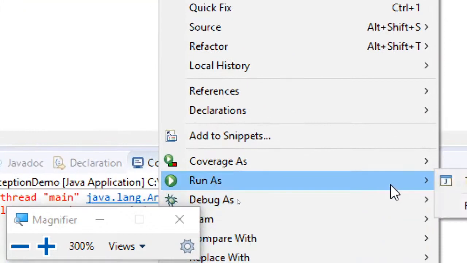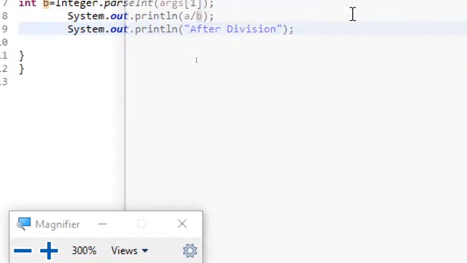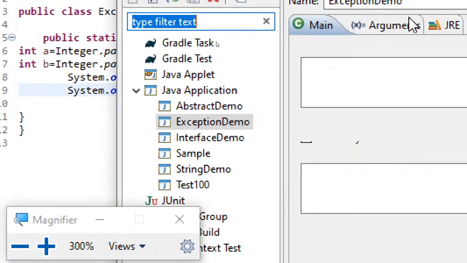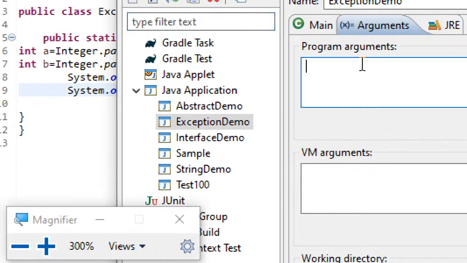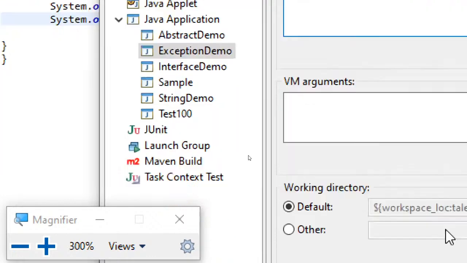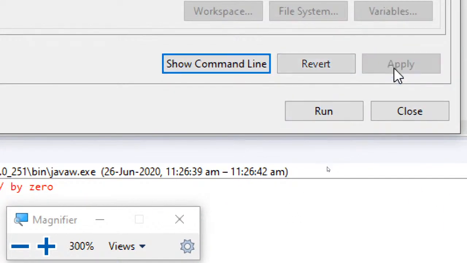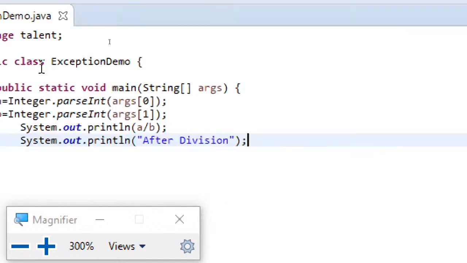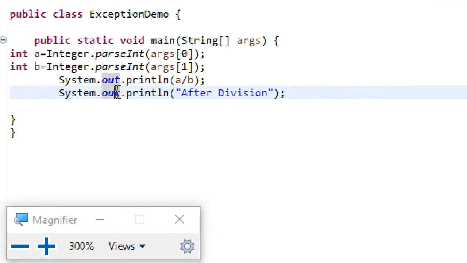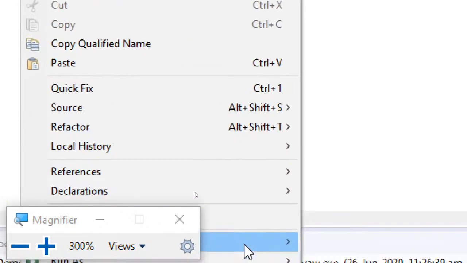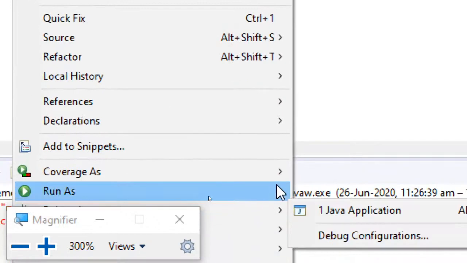suppose I open the configurations and change the arguments to something like a and b, and then apply, close, and then Ctrl+S, and then run as Java application and click on proceed.